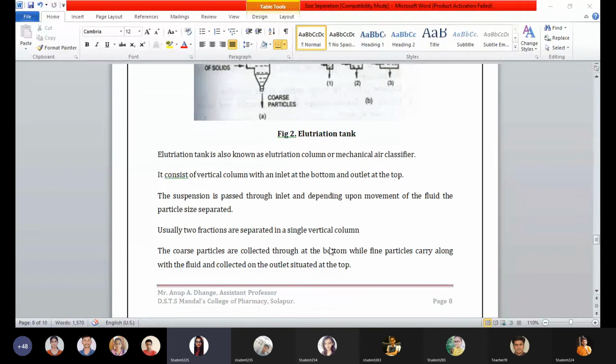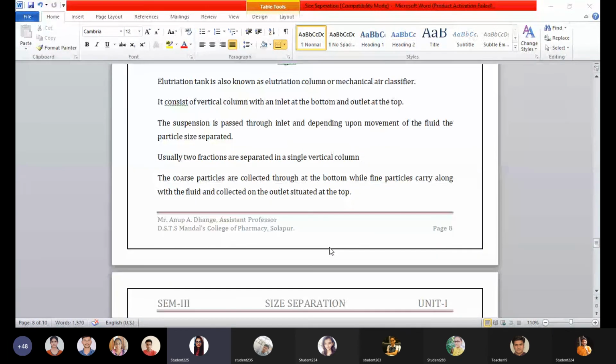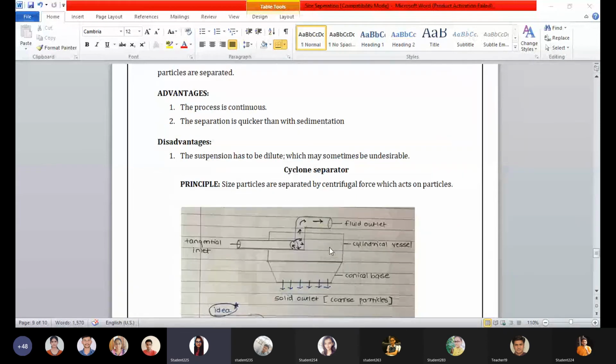Okay, the advantage is that the process is continuous, and the separation is quicker compared to sedimentation. In the diagram you have seen the elutriation tanks connected to one another in three pairs. If we connect them in that parallel arrangement, we can get more size-separated and more precisely size-separated molecules.